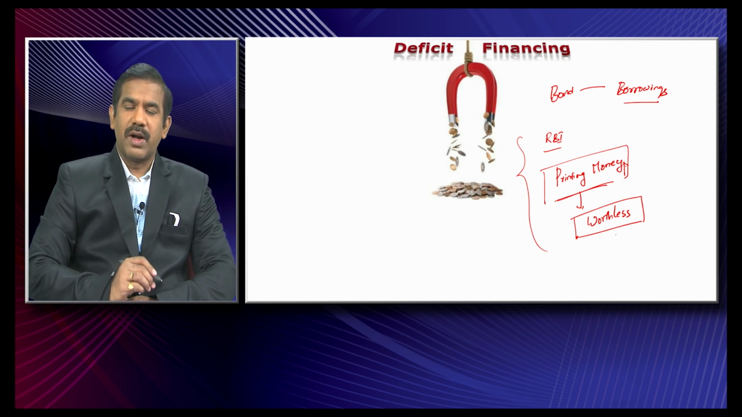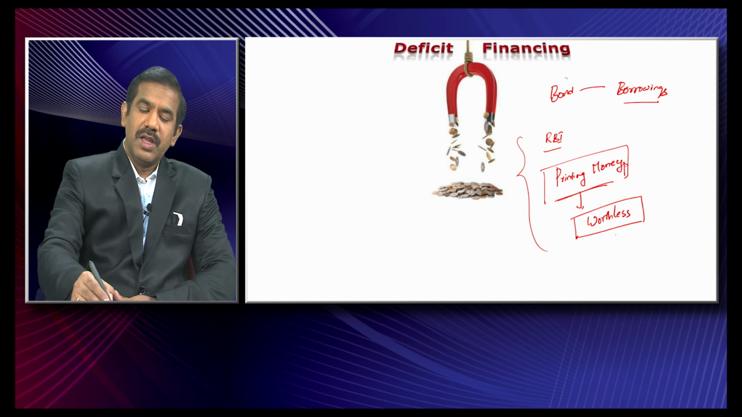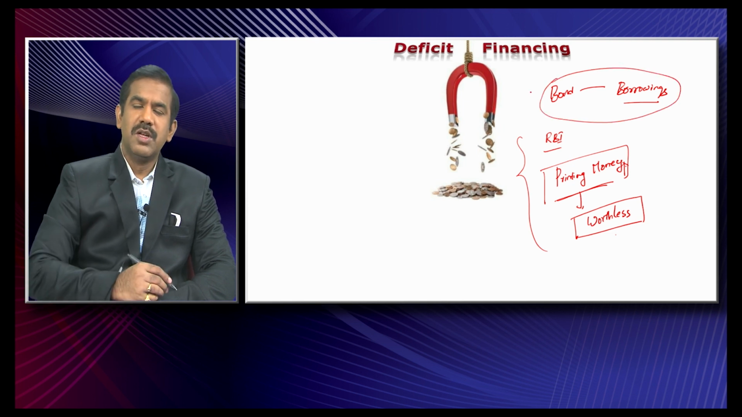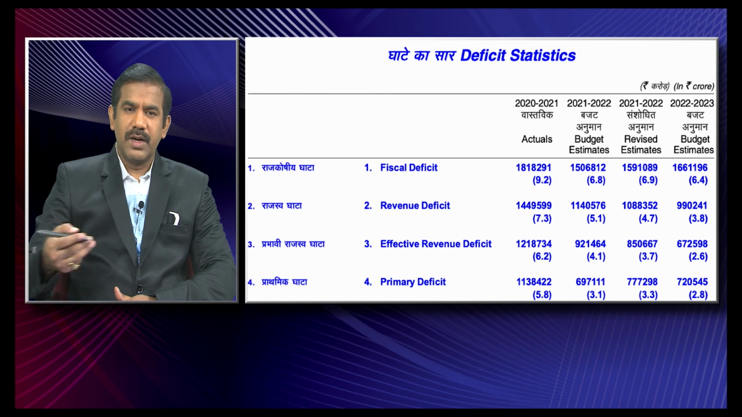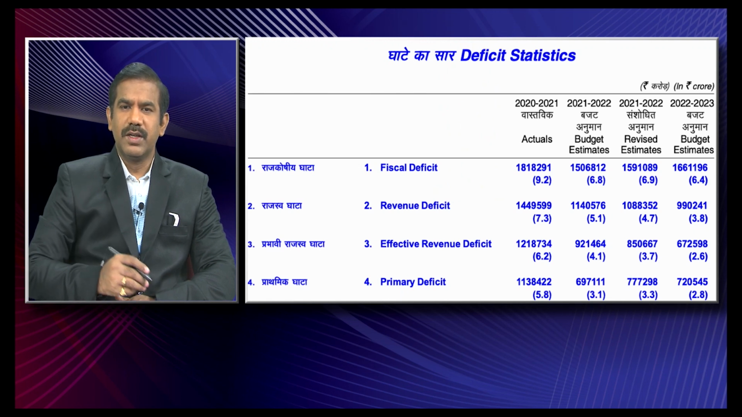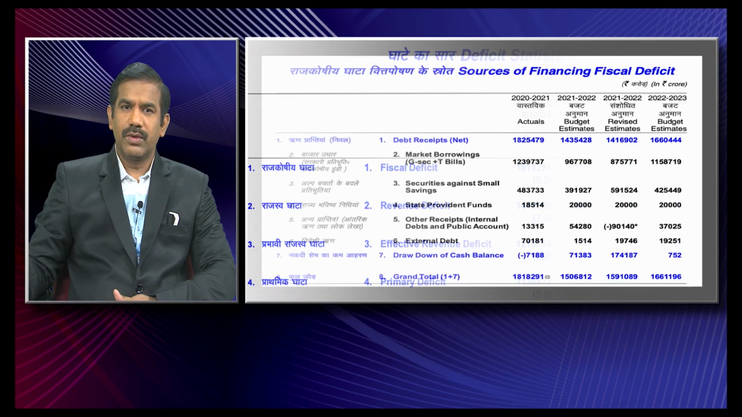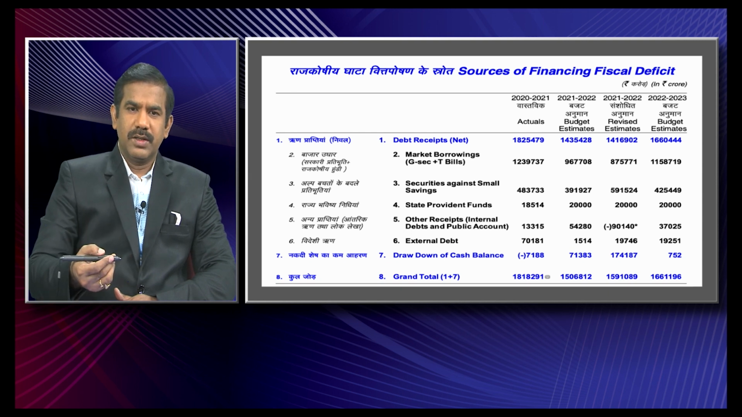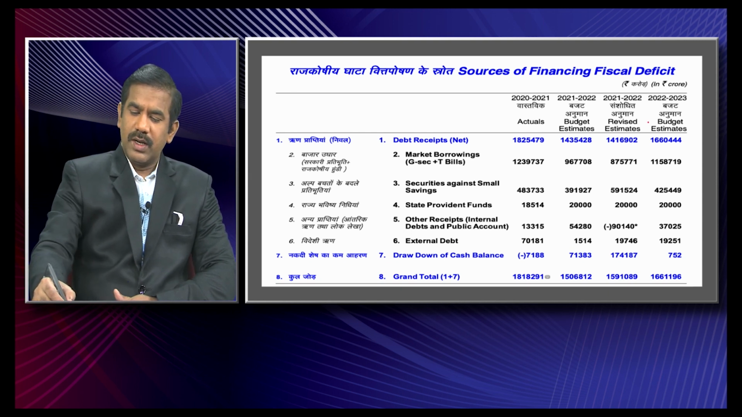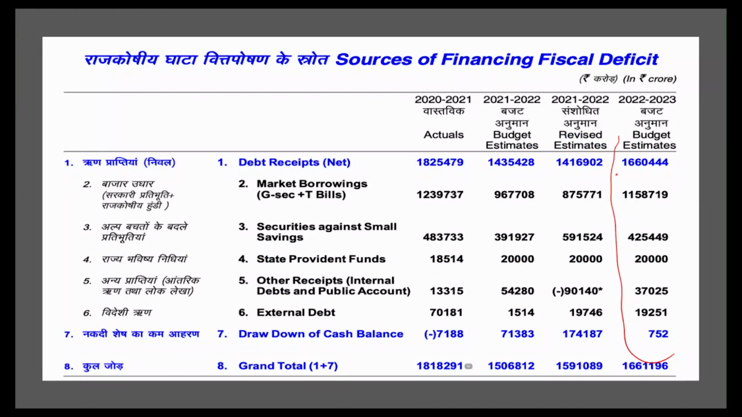The very common practice of government borrowing money is simply raising money from the markets by selling bonds. So if you look at the current year, how is the government financing the deficits? What are the ways the government borrows money? Let's look at the latest this year. Out of the money the government is borrowing, the majority, if you look at it, is through market borrowings.